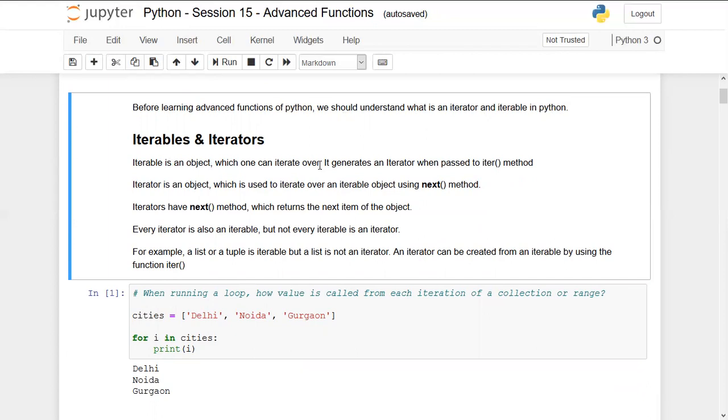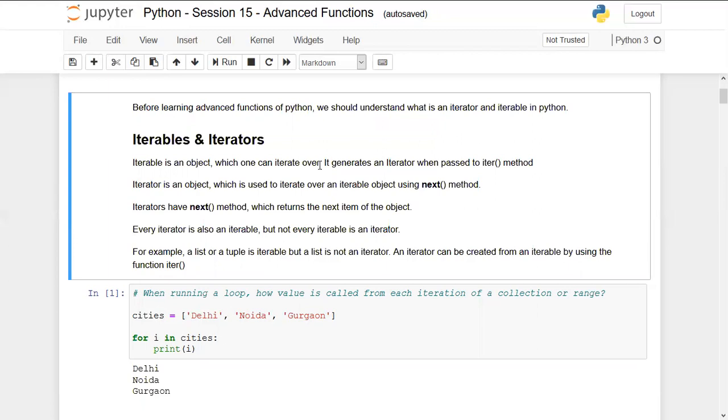Let's go line by line. An iterable is an object which one can iterate over. So iterables in Python can be any sequence. It can be a string, list, tuple, set, or dictionary. Any collection or any sequence on which you can iterate.